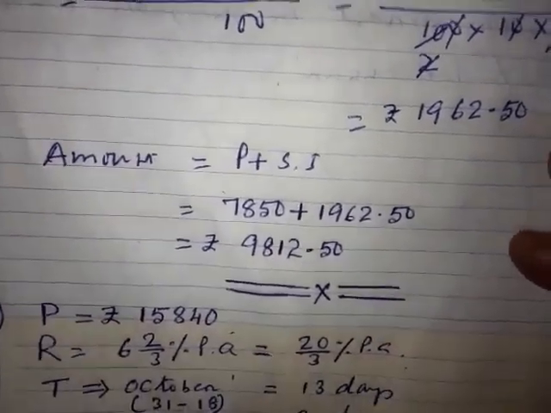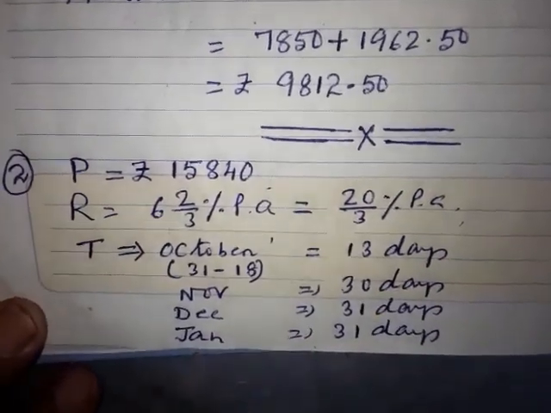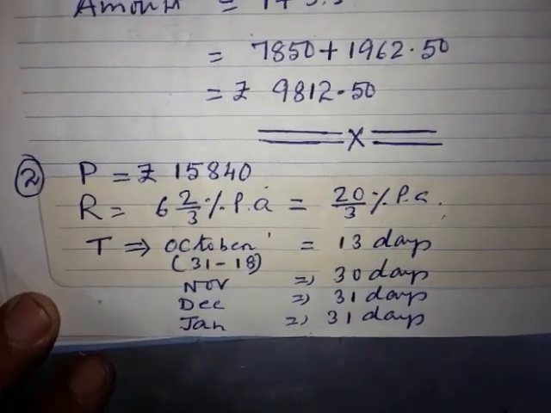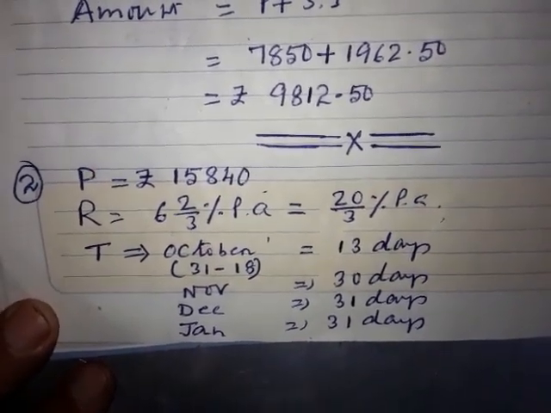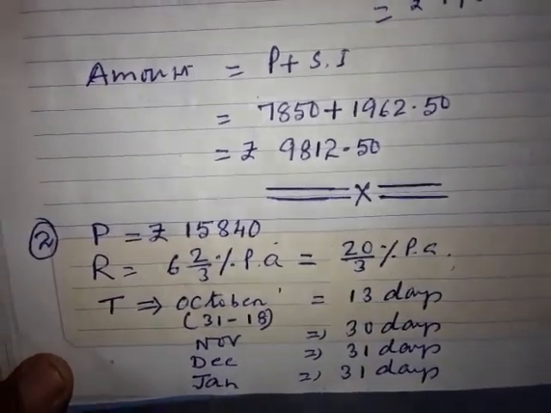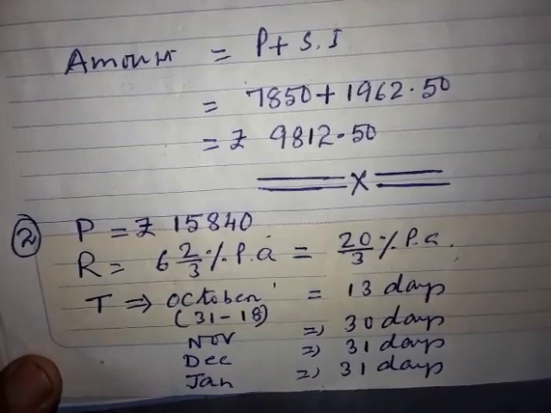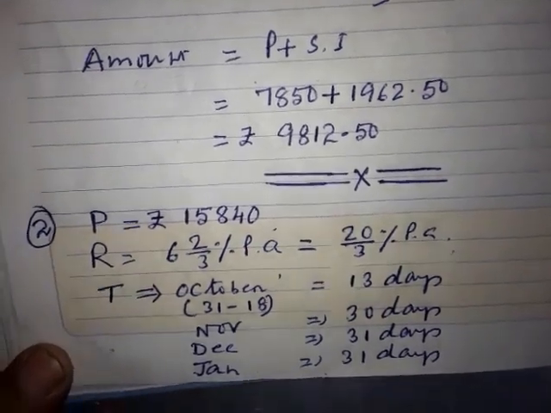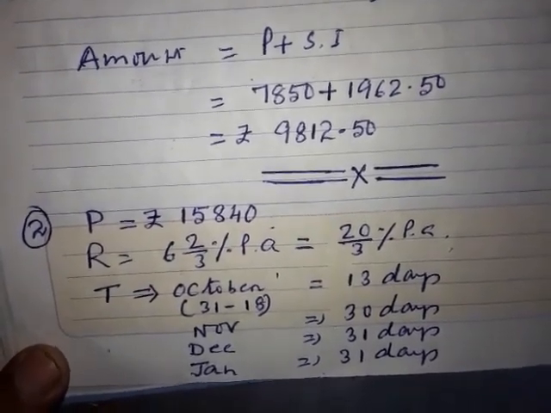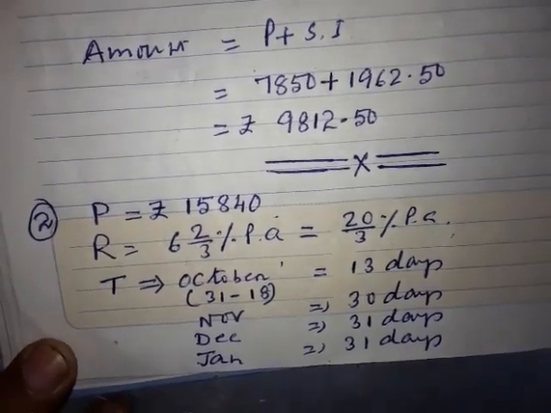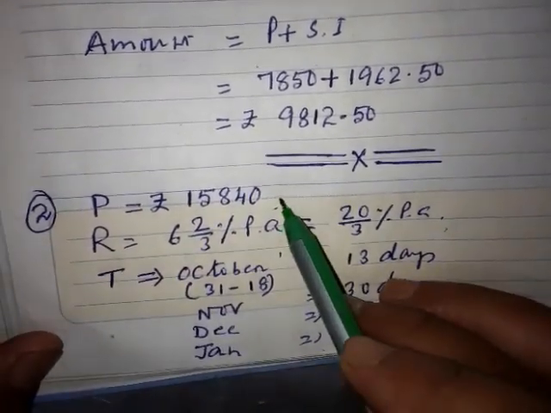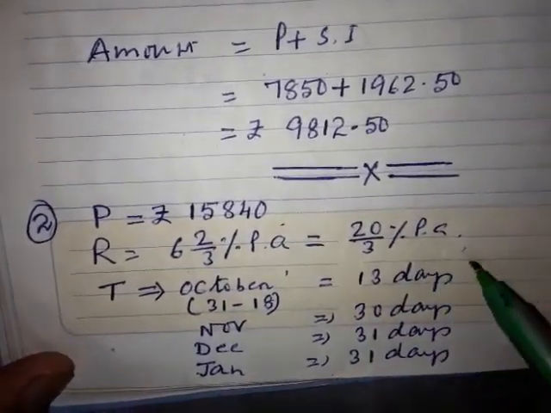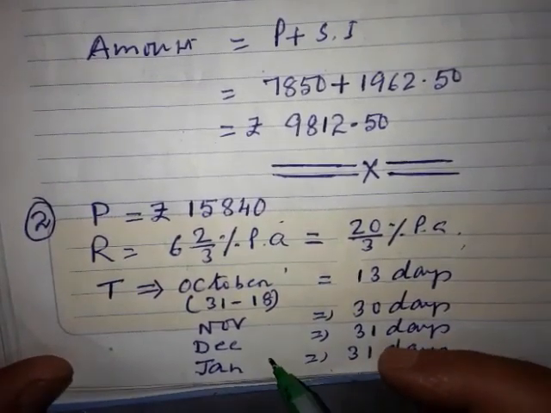Now what is the second question given to you? Find the simple interest on 15840 at 6 2/3% per annum from 18th October 2015 to 12th March 2016, and also find the amount. What all things are given here? Principal is given. You see in the question, rate is given. It was given in mixed fraction, I convert it into the improper fraction, all of you know. Now time. Time is given month wise, date wise.